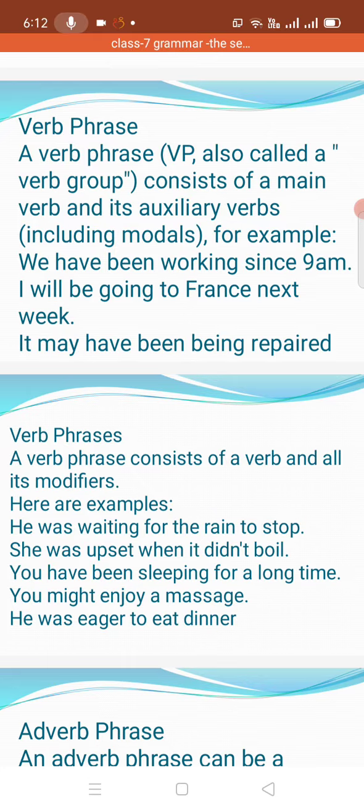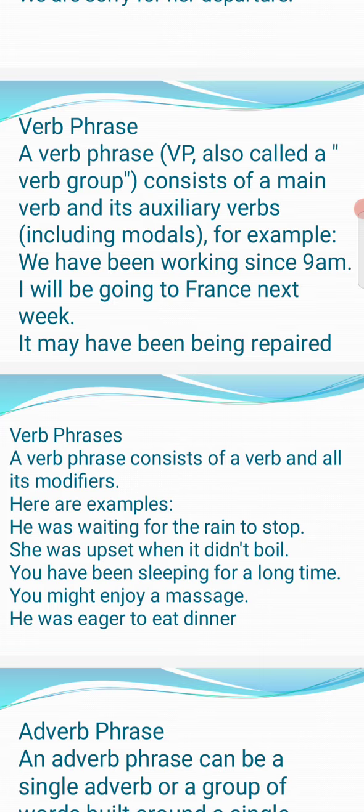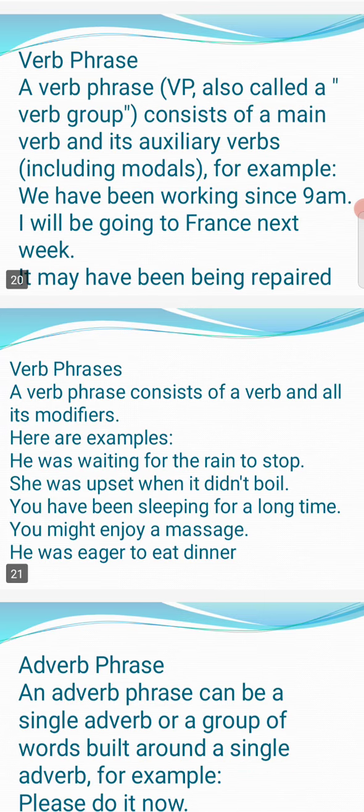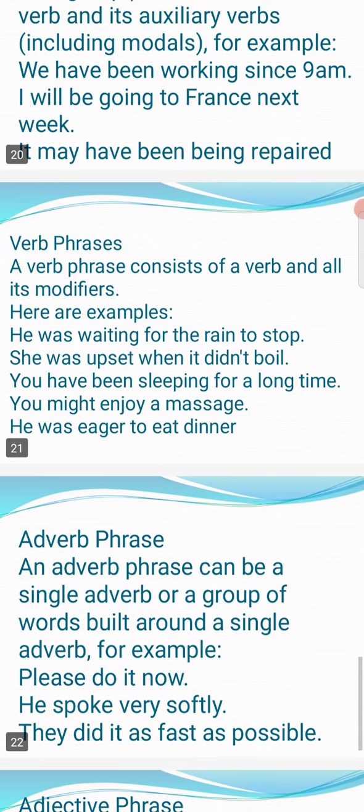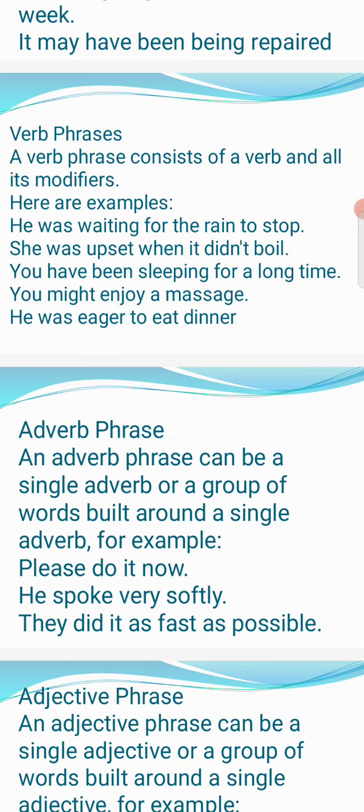Next, a verb phrase consists of a verb and all its modifiers. A noun phrase consists of a noun, and a verb phrase consists of a verb. How will you differentiate? You have to check whether the sentence has the verb form, the noun form, or the adverb form. You have to practice more and more, so that when you do the exercises you can get it easily. That is why more examples are being given to you.